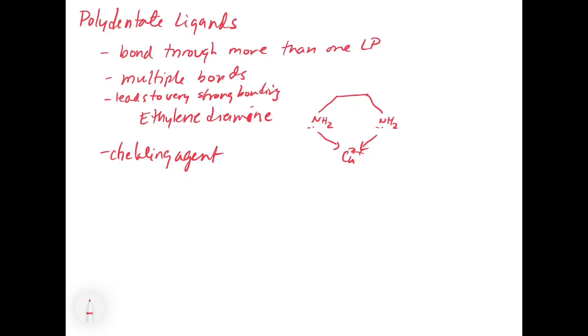A chelating agent would be polydentate but have 3 or maybe 4 or maybe even 5 points where it will bond to a single molecule. So that bond's super duper strong, and what it does is it takes that molecule and helps the body to get rid of it. So they use chelating agents to get rid of things like lead from water, or to get rid of lead if you have lead poisoning. That's why polydentate is important, because you form a very, very strong bond, and it prevents that metal ion from escaping into solution. So this gives an overview of coordination complexes. In the next video, we're going to look at how to name these complexes.